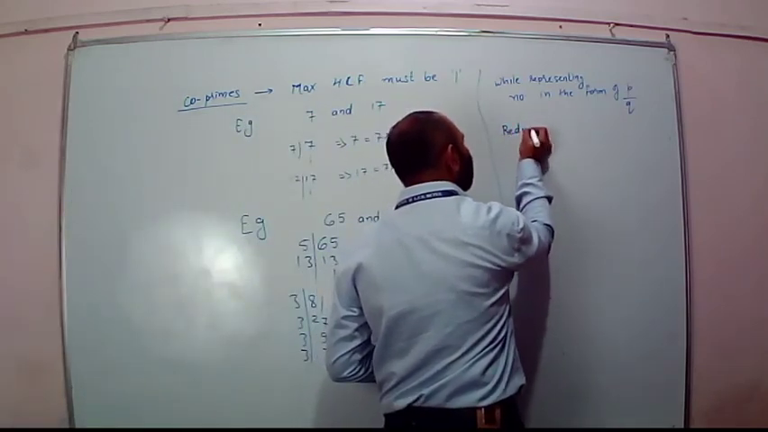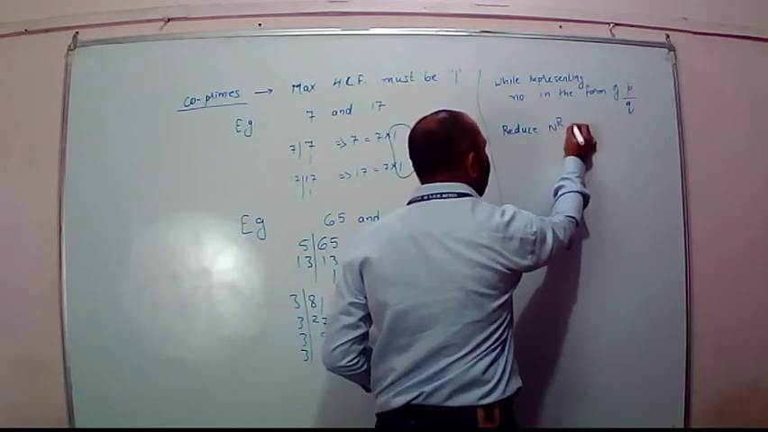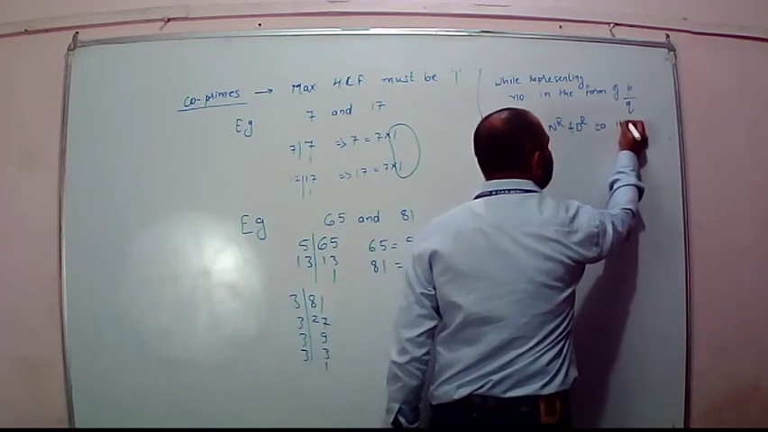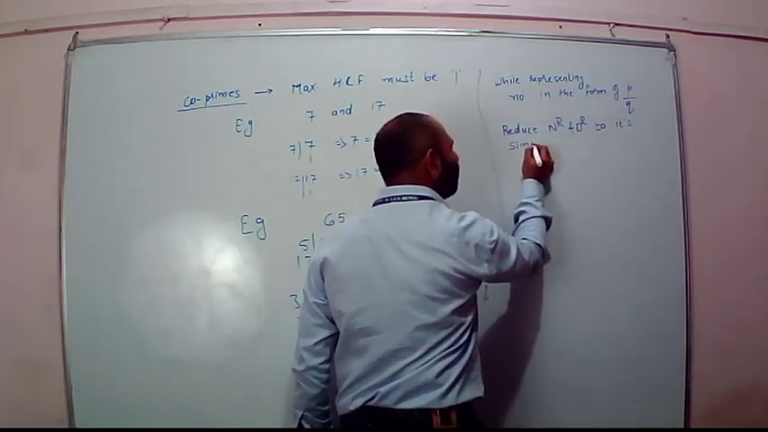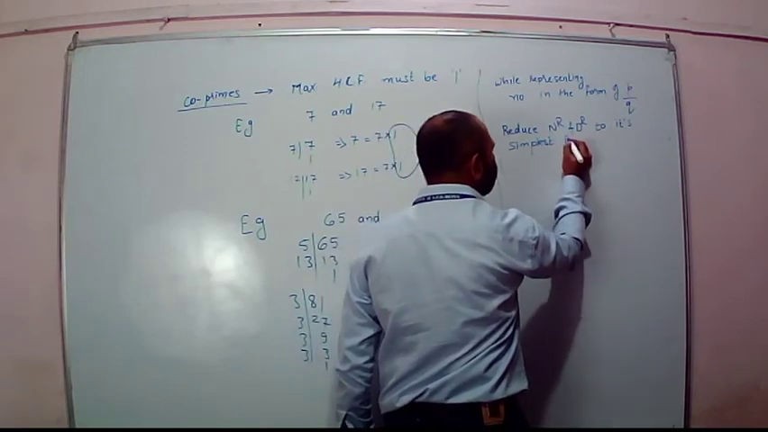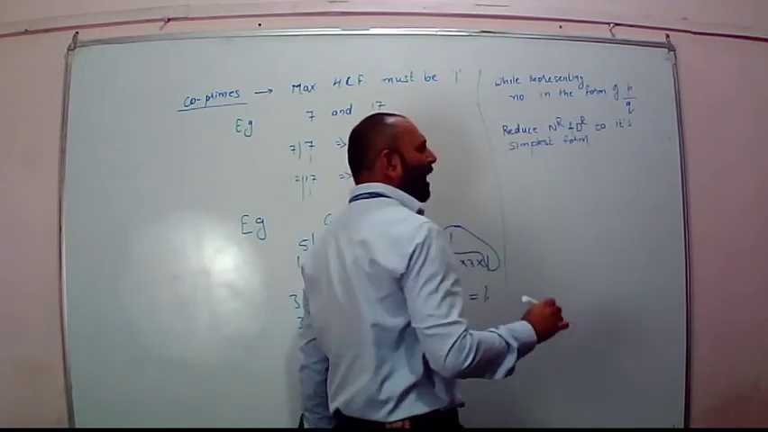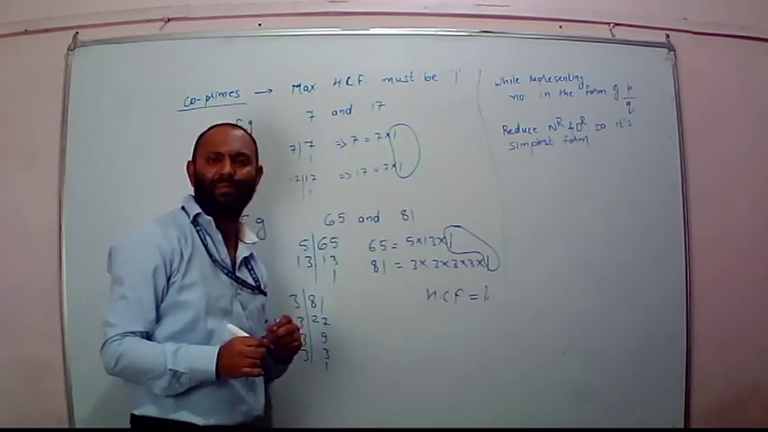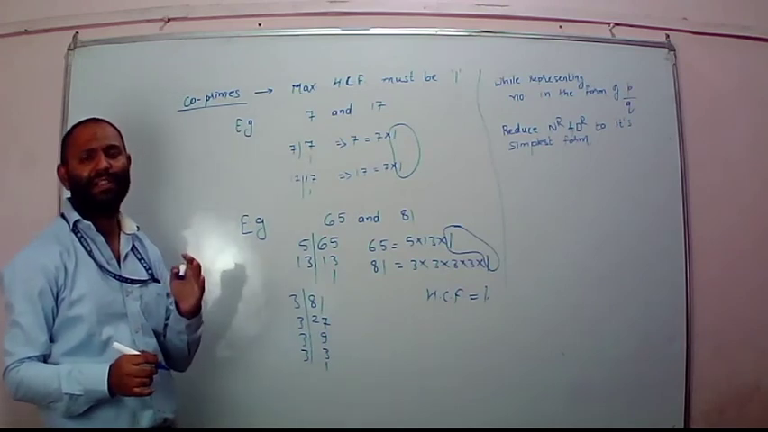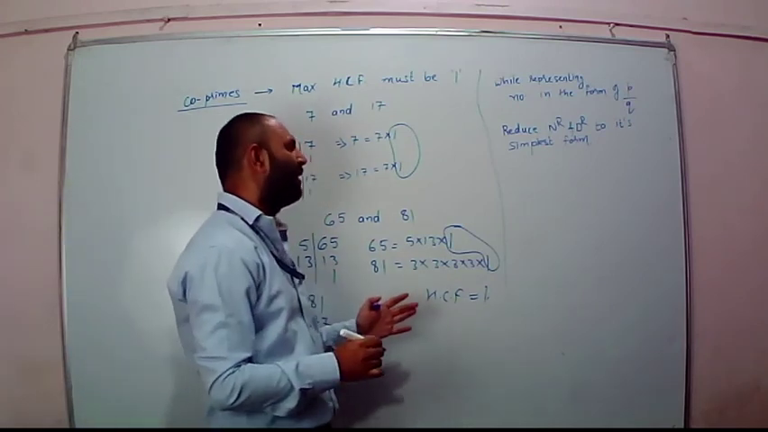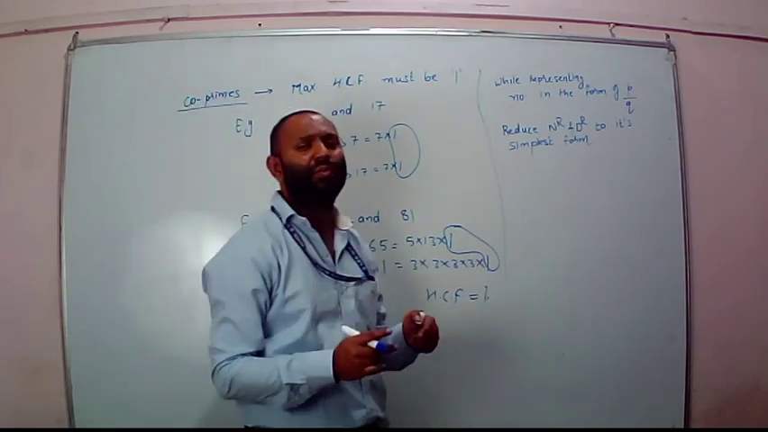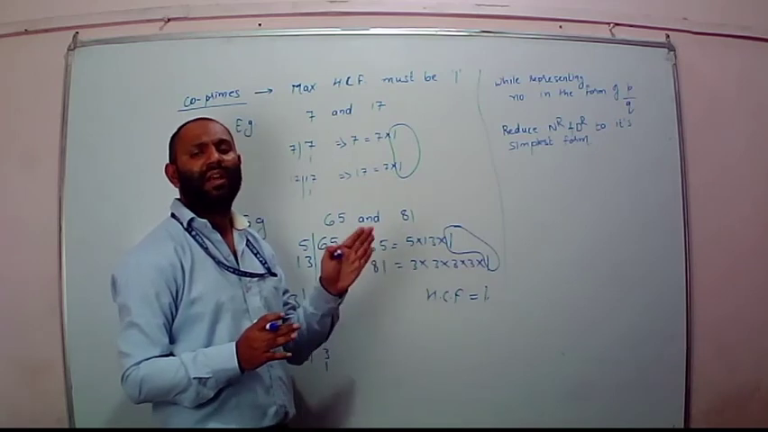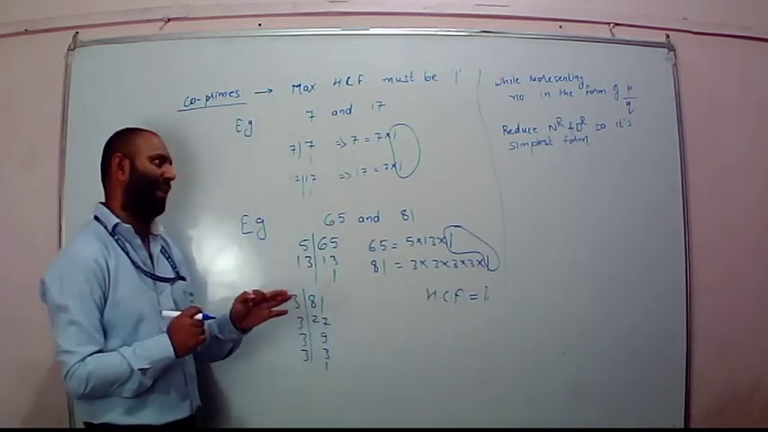Reduce numerator and denominator to their simplest form. Until and unless you have represented it in its simplest form, you cannot say it's a rational number, because only in the simplest form can I satisfy that both the numbers P and Q are co-primes, and then and only then I can say they are rational numbers. Do remember this fact. Alright?